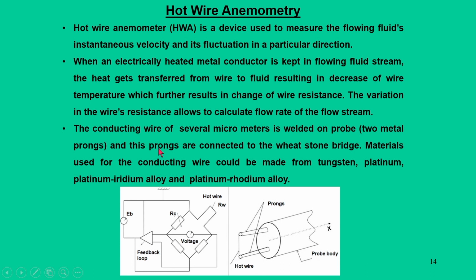probe. This probe is about 3 millimeter long and a few micrometer in diameter, and it is typically made out of tungsten, platinum iridium alloy, or platinum rhodium alloy. Why is this required? Because these are very prone to change their resistance when heated electrically.